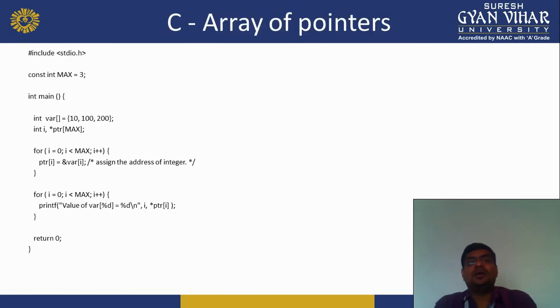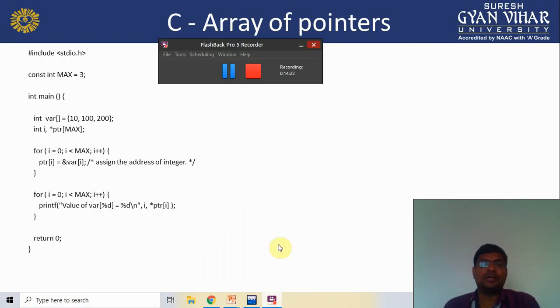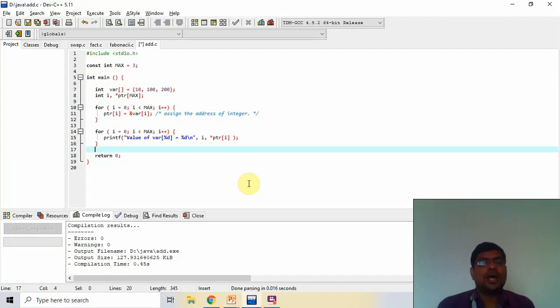C array of pointers. How do we create an array of pointers? For that I take an example. So we move on to Dev C++. So I copy the code here in Dev C++. After that I save it. Now I create variables here 10, 100 and 20, which is a predefined array.